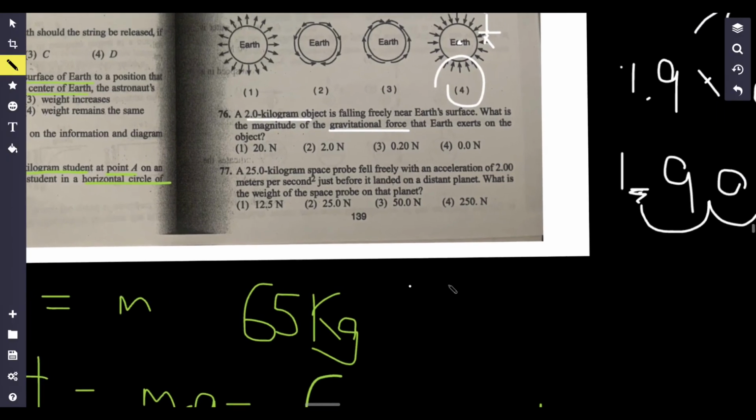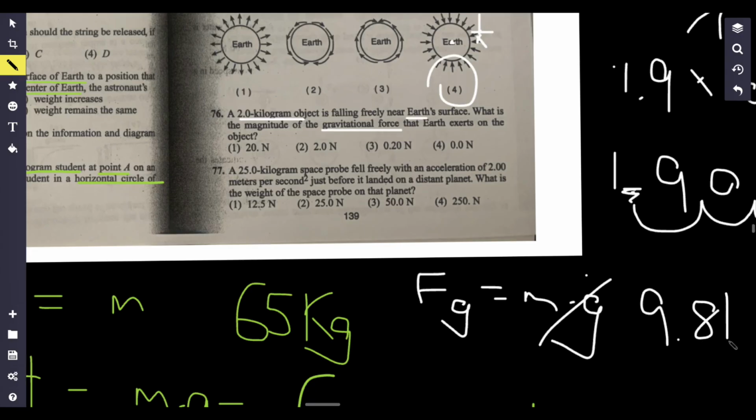Okay. A 2 kilogram object is falling freely. What is the magnitude of the gravitational force that Earth exerts? Well, wouldn't that just be the weight? A 2 kilogram object, the magnitude of the gravitational force is just going to be the weight of the object. Mass times gravity. And because this is on Earth, I know that's going to be 9.81. And I know my mass is 2, so that's approximately 20 right there.